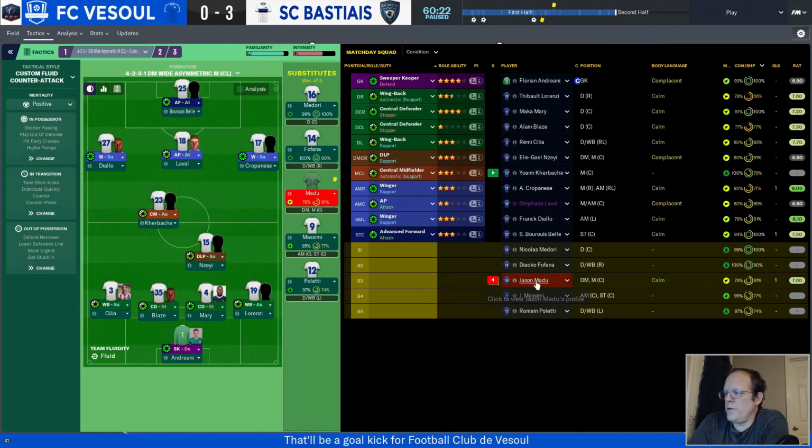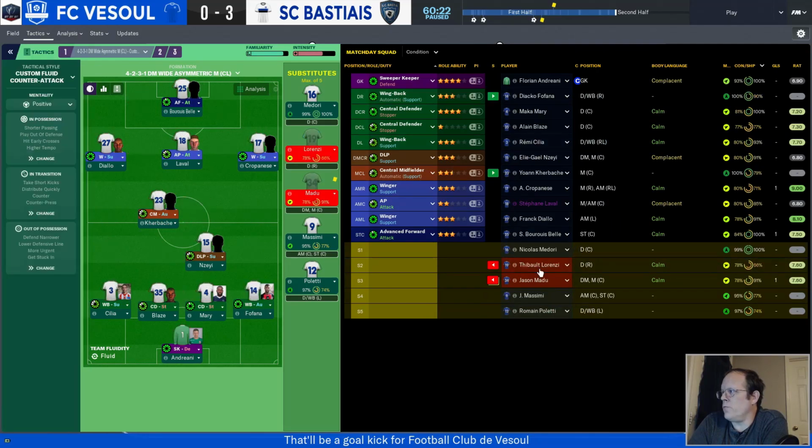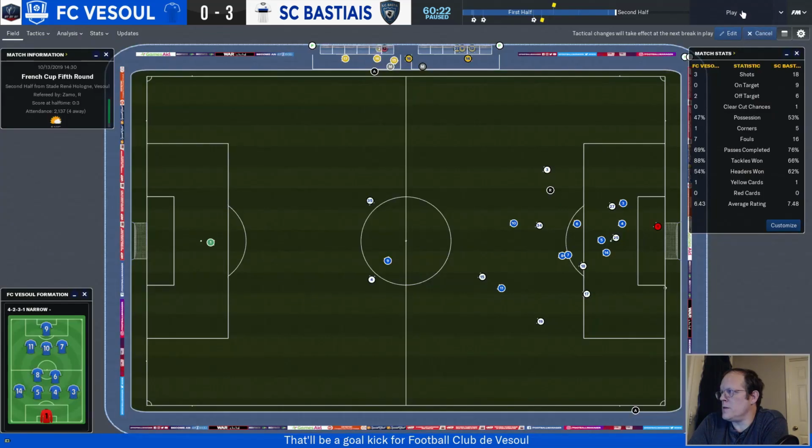Karbache is going to come on for Madu. Fofana is going to come on for Lorenzi, if only because Lorenzi isn't the healthiest and he's not the most match fit either. We'll save the last guy for just in case.